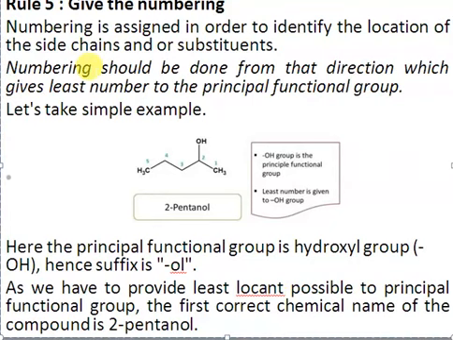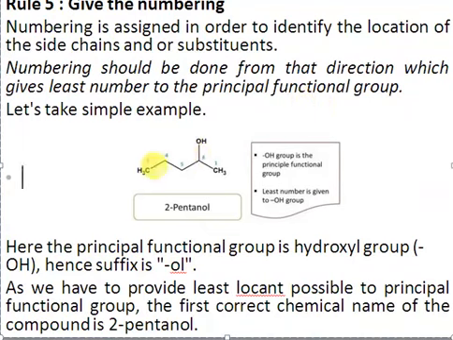Always remember that numbering should be done from the direction that gives the least number to your principal functional group. Preferentially that should be given the first number, but if it's not possible to assign the first number to the principal functional group, ensure that you are numbering from the side that gives the least number to the principal functional group.